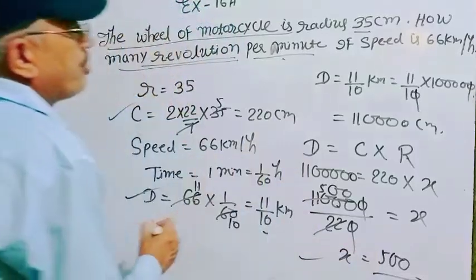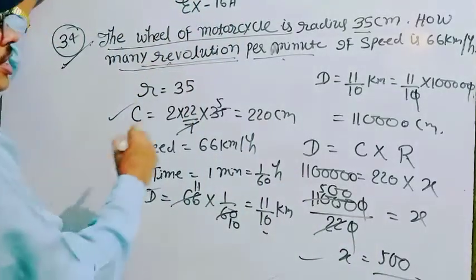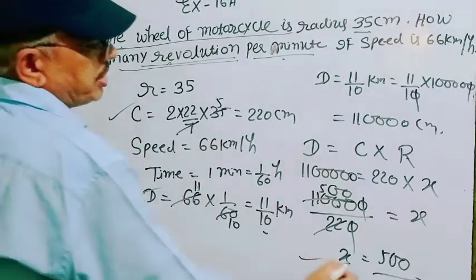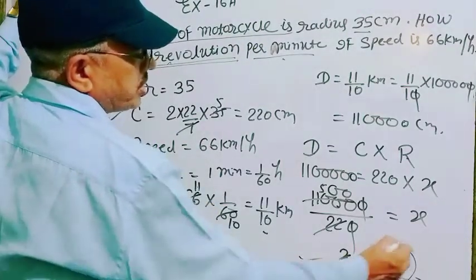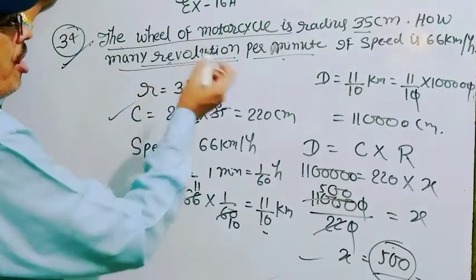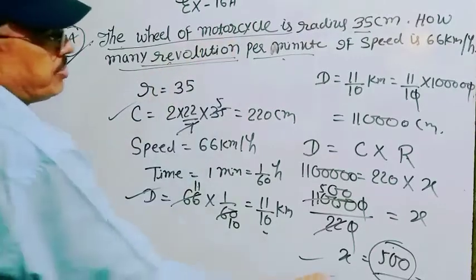So in 1 minute, if the speed is 66 km per hour, the number of revolutions of the wheel of the motorcycle is 500.